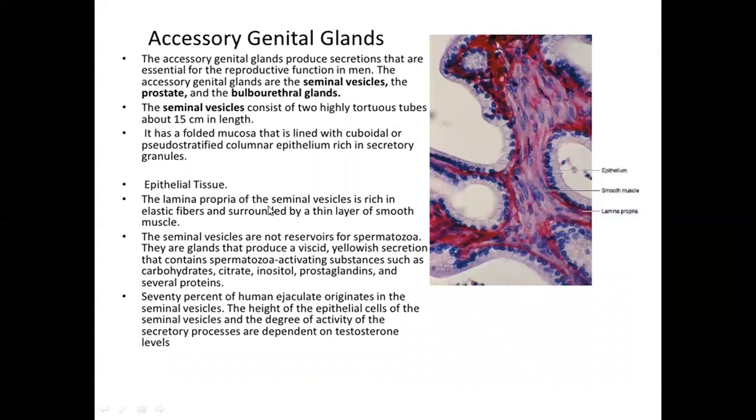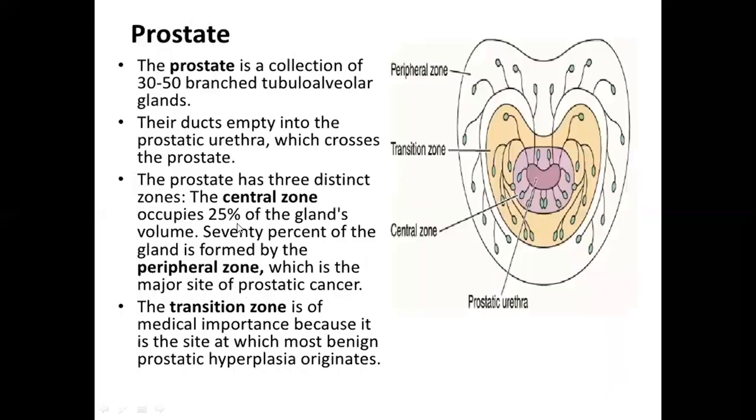Next are the accessory genital glands. They are seminal vesicles, prostate, and bulbourethral glands. The seminal vesicles consist of two highly tortuous tubules of about 15 centimeters in length. It has a folded mucosa that is lined with cuboidal or pseudostratified columnar epithelium rich in secretory granules.